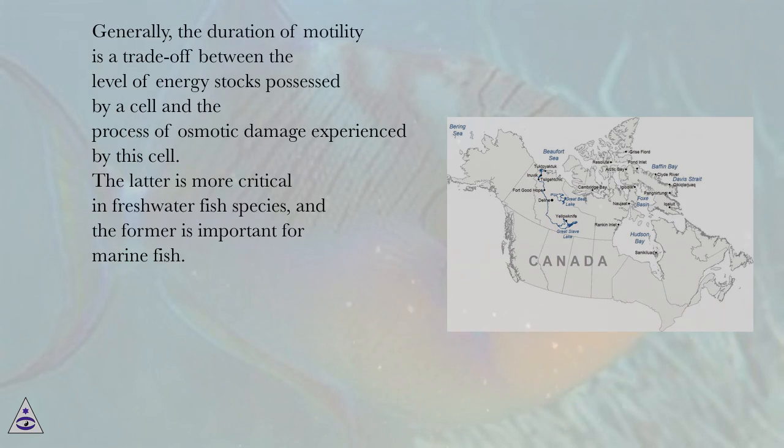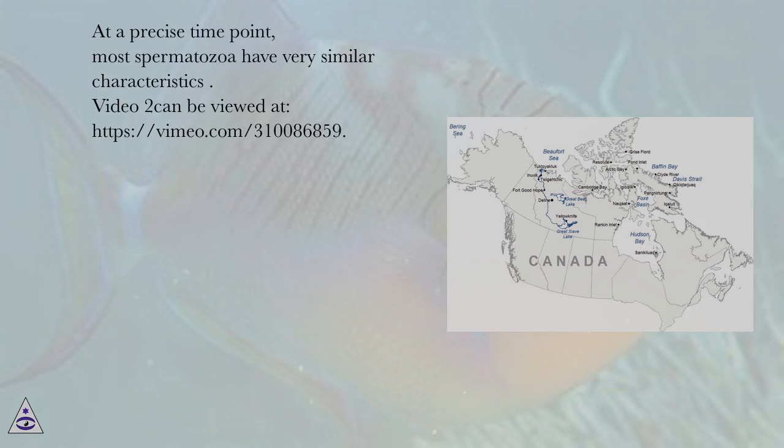Generally, the duration of motility is a trade-off between the level of energy stocks possessed by a cell and the process of osmotic damage experienced by the cell. The latter is more critical in freshwater fish species, and the former is important for marine fish. At a precise time point, most spermatozoa have very similar characteristics.